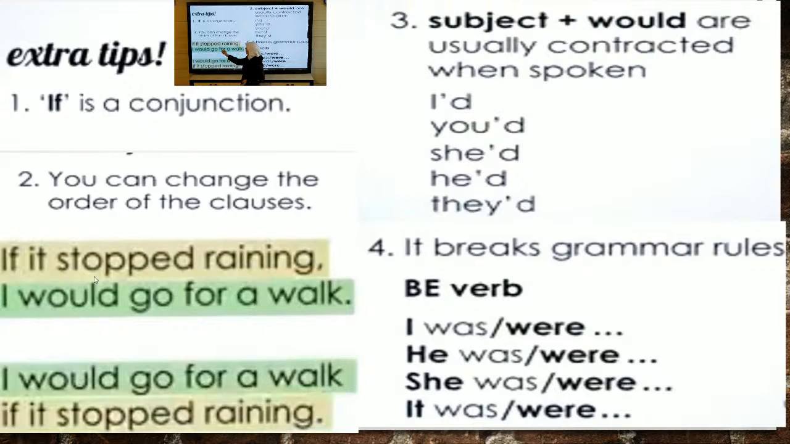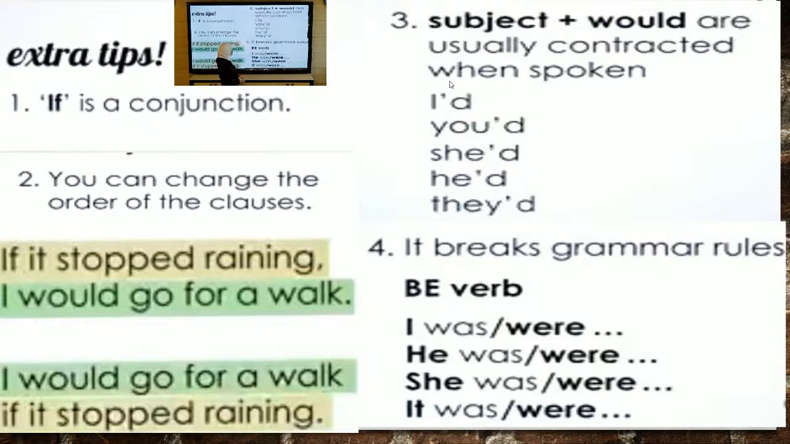For example, if it stopped raining, I would go for a walk. So here, I start with the if clause. Here we have a comma. But if we reverse it and start with the main clause, I would go for a walk, here notice that we don't have a comma, if it stopped raining. The if clause is the second one, so we cancel the comma between them. There is no difference, but only that we cancel the comma here. The meaning is still the same.